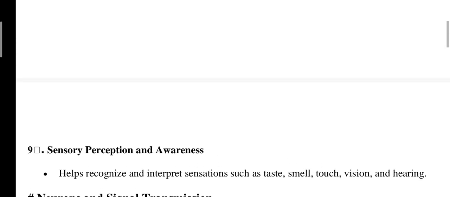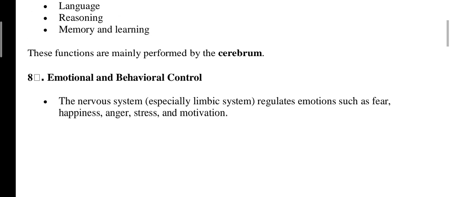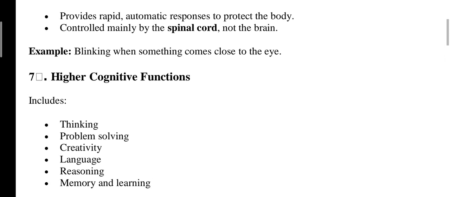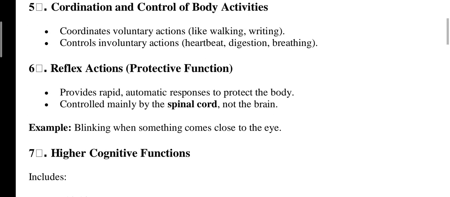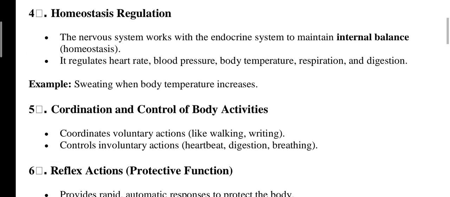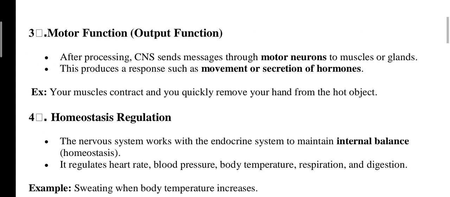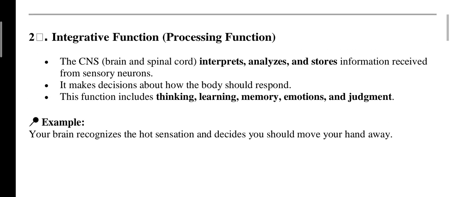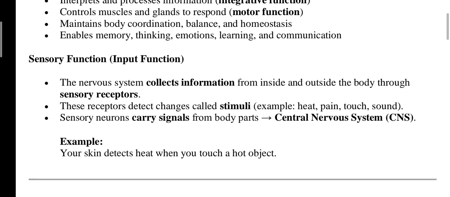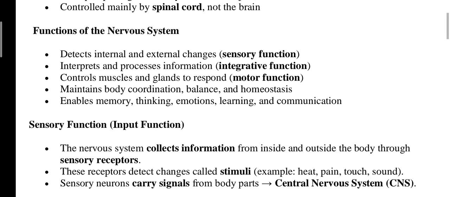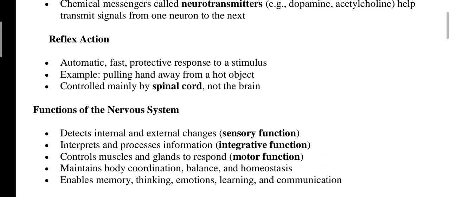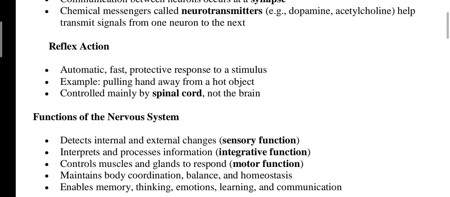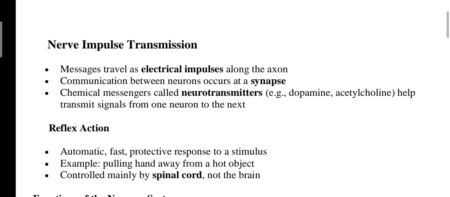These are some functions of your nervous system: emotional and behavioral control, higher cognitive functions, reflex actions as a protective function, coordination and control of body activities, homeostasis regulation, motor function as the output function, integrative function as the processing function, and the first one, sensory function, which we also call the input function. These are the functions of the nervous system: sensory, integrative, and motor. All these points come under nerve impulse transmission.